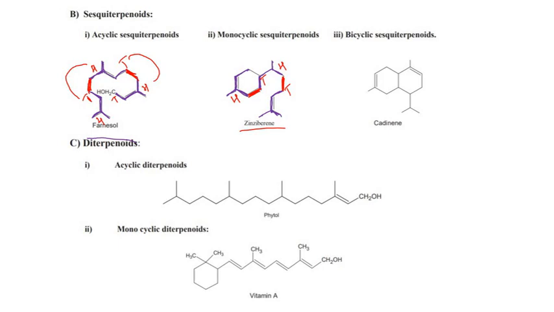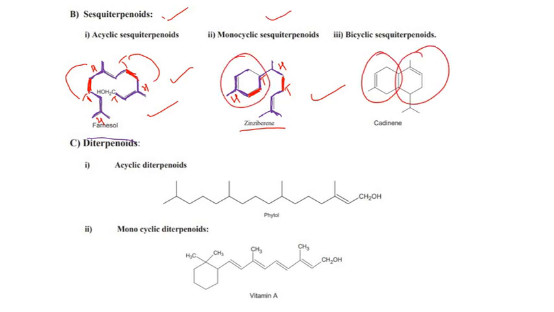Similarly, you can try for another molecule. If you do not get anything, you can contact me later on. Try it, write all the structures in your notebook and try to draw the isoprene units all by yourself. Identify them. Now I have shown all the structures here. That means sesquiterpenes with no ring structure, sesquiterpenes with one ring structure, and sesquiterpenes with two rings. Try to identify the isoprene units here.